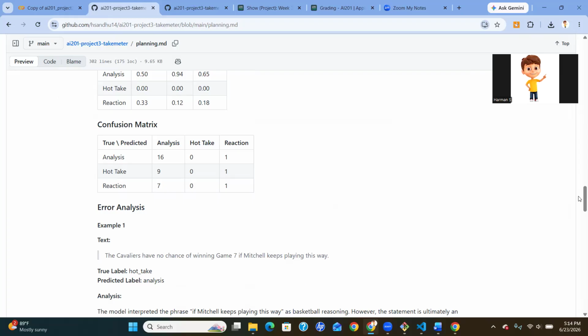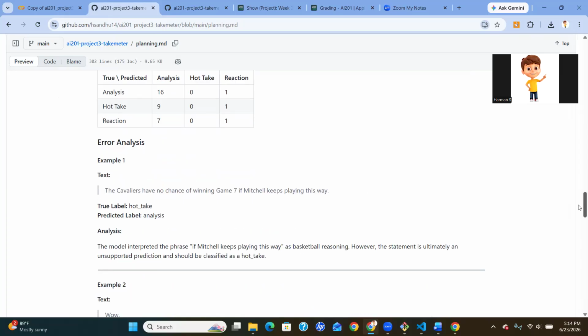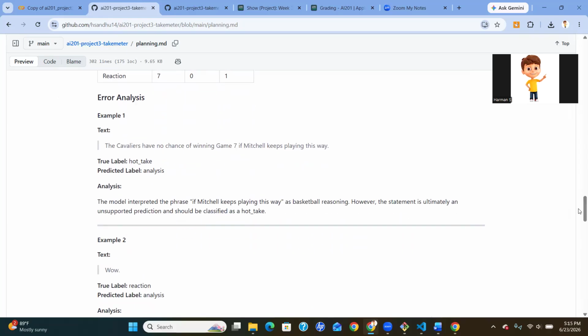And now I'll discuss my three incorrect predictions. So the first one was, the Cavaliers have no chance of winning game 7 if Mitchell keeps playing this way. The true label was hot take, but the model predicted analysis. So the error occurred because the phrase "if Mitchell keeps playing this way" sounds like basketball reasoning. However, the statement ultimately makes a strong unsupported prediction, which fits the hot take category.